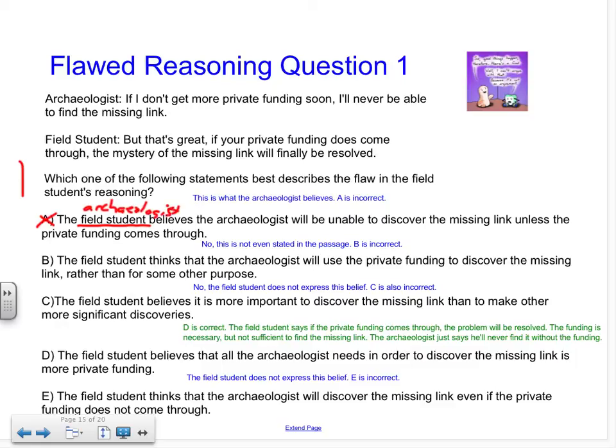Okay, let's take a look at B. The field student thinks that the archaeologist will use the private funding to discover the missing link, rather than for some other purpose. It wasn't expressed in the passage that the field student believed that the archaeologist would use the funding for something else. So we can also eliminate this.